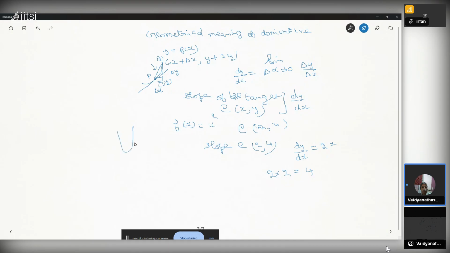At 2 comma 4, draw a tangent. That's the slope of the line. The angle theta, tan theta, is the slope, which is 4.